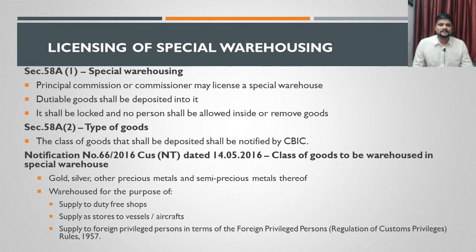So subsection 2 states that the goods that are notified by the government, those are all the type of goods that have to be kept in the special warehouse. In this scenario, there is a notification issued, notification number 66/2016. It was issued on 14th May 2016. What does this notification say? This notification provides the types of goods or class of goods that have to be warehoused in a special warehouse.